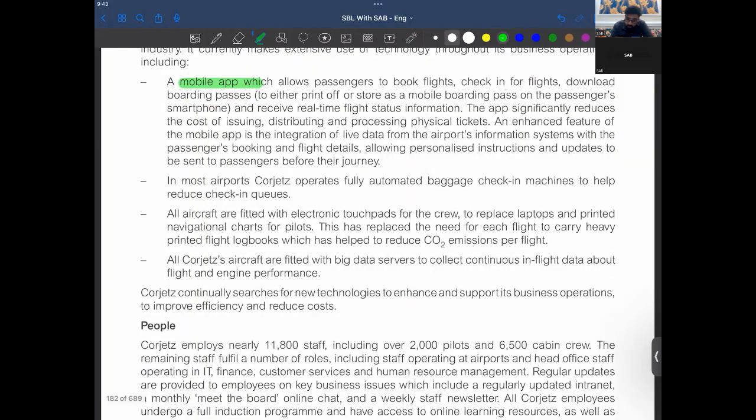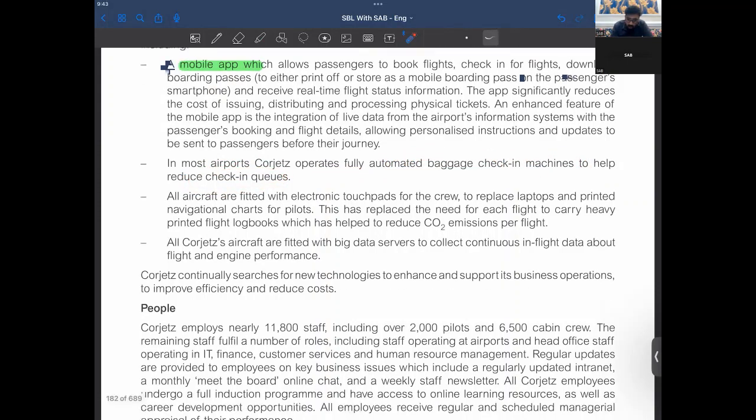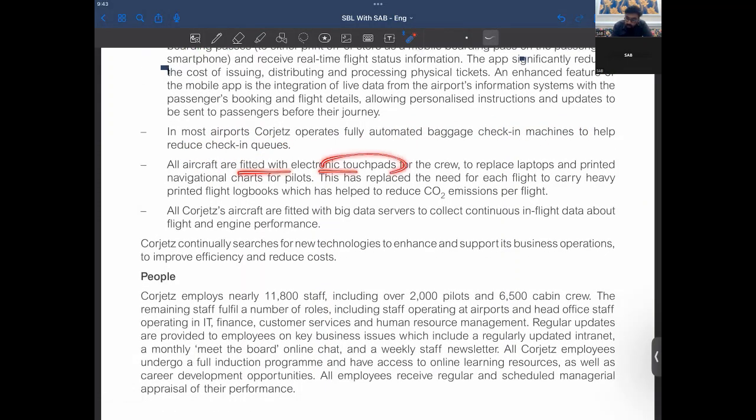In most airports, Corjets operated fully automated baggage check-in machines to help reduce check-in queues. All aircrafts are fitted with electronic touchpads for the crew to replace laptops and printed navigational charts. This has replaced need for each flight to carry heavy printed flight logbooks, right, which has helped to reduce CO2 emissions per flight. So this has also benefited them.